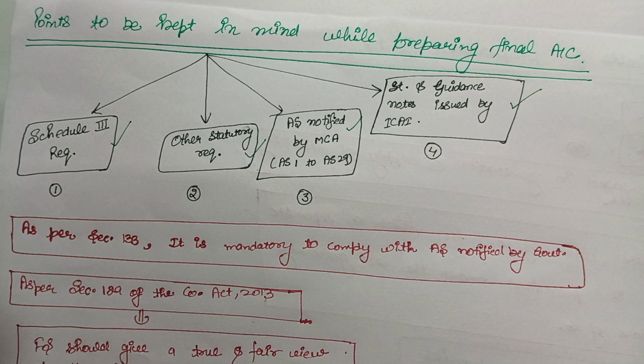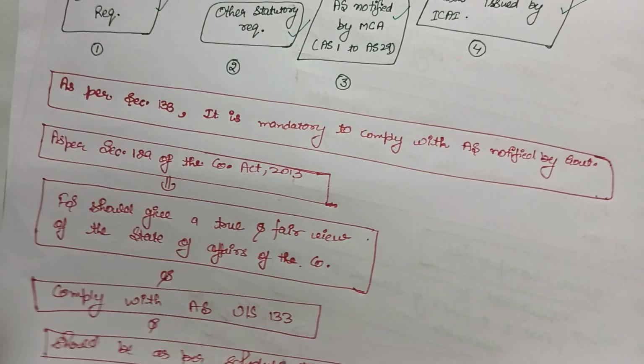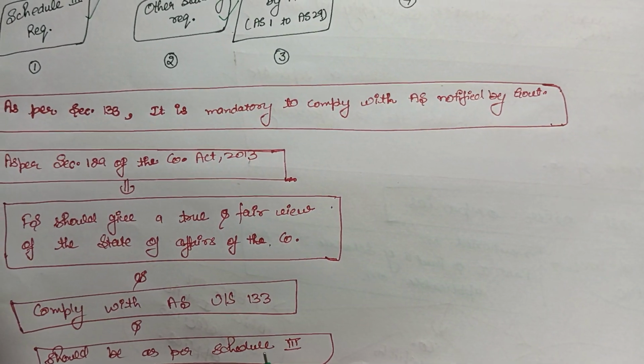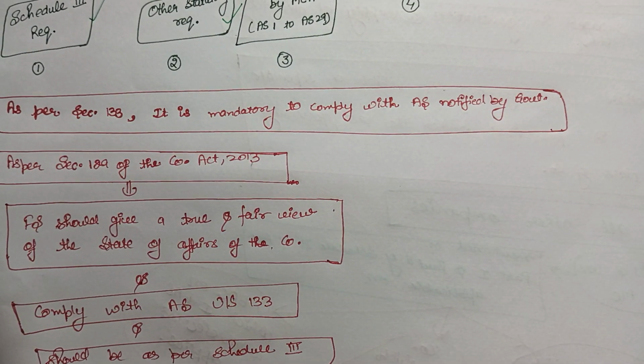As per section 133, it is mandatory to comply with the AS notified by the government. Companies have to comply with the AS.